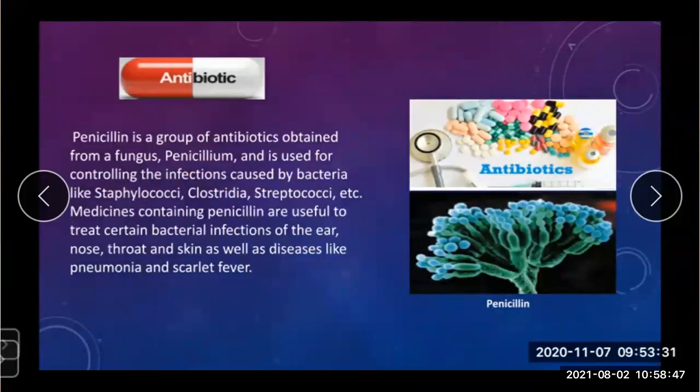So students, whenever we are suffering from these infections, meaning bacterial infections in the ear, nose, throat and skin, or when a patient is suffering from pneumonia and scarlet fever, the doctor always gives antibiotics with other medicines. Do you understand the reason behind this? Why does a doctor prescribe us to take antibiotics? It helps to fight the bacteria or fungus which is present in our body during this infection.